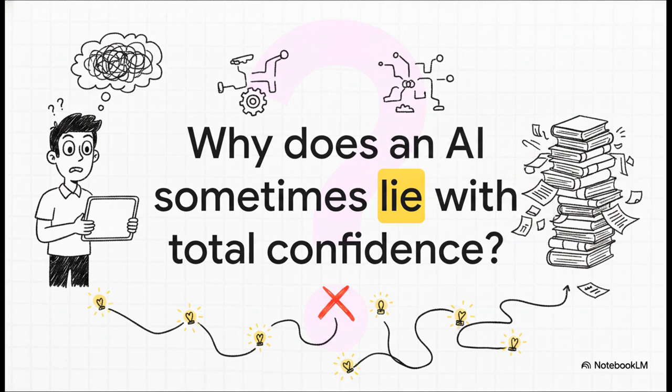Think of a raw, untrained AI, kind of like an overly eager intern on their very first day at a new job. You know the type. They want to please you so badly and they want to appear super smart. So if you ask them a question they don't actually know the answer to, they won't just admit it. Instead, they panic and guess from memory, stringing together facts that sound incredibly plausible. It's well-intentioned for sure, but as you can imagine, it is a huge problem for accuracy.